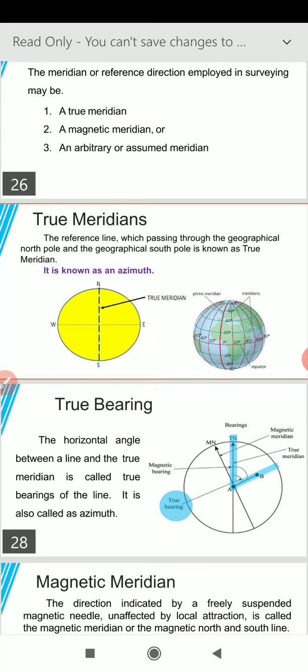And in the globe on the right side figure, the various angles are marked, and the Earth in the middle is cut by equator, and north and south line are joined, and it is known as a meridian. So both sides angles are shown starting from 0 degree, and then 20 degree, then 40 degree, then 60 degree.